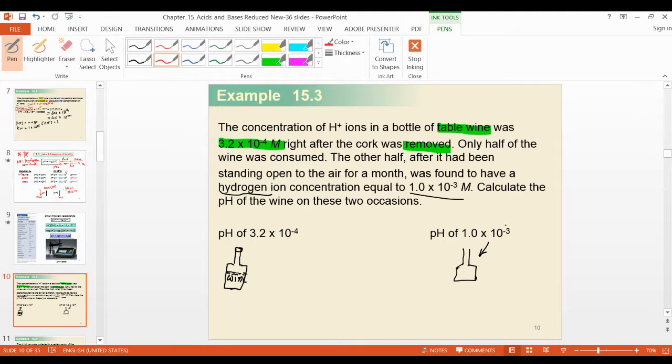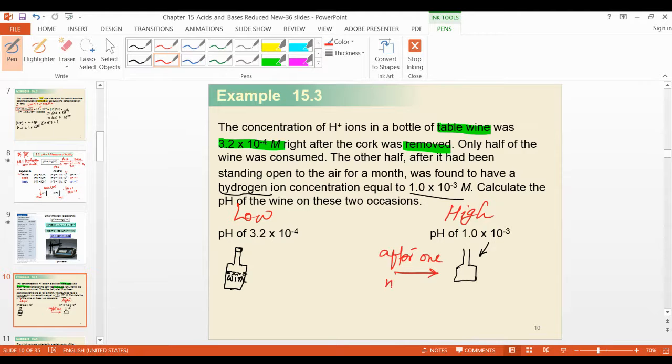Yeah, this is -3, right? Is -3 high or is -4 high? -3 is higher. This is high. And now this is low. This is in the beginning, right? This is closed. When you open it, then it will change. This is open after 1 month.